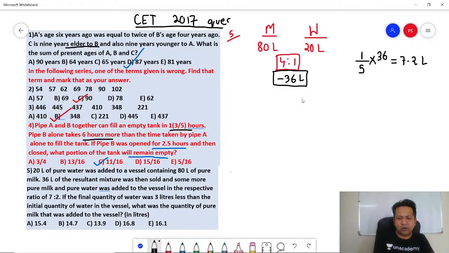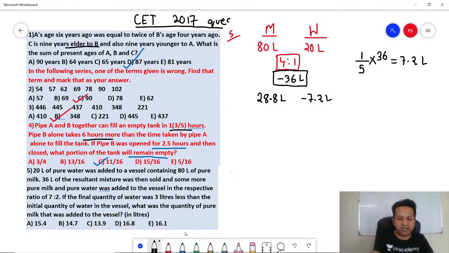Correct? So out of the 36 liters, remember, for every 4 plus 1, 5 liters, for every 5 liters, water is 1 liter. For every 36 liters, how much is water? 7.2. So total what you have removed is 36. So if water is 7.2, milk should be 28.8. Will you agree? 28.8 liters, because total is 36 that you are removing.